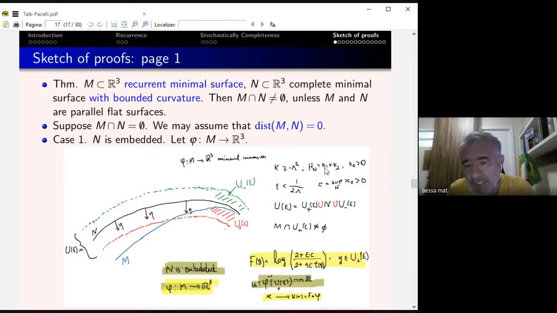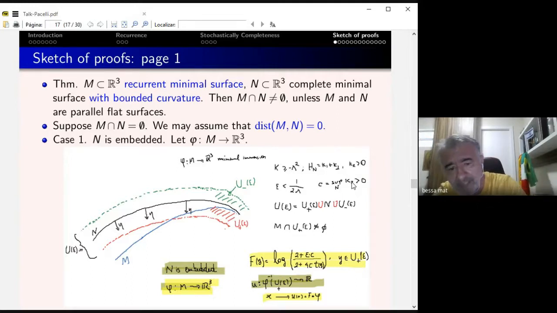The mean curvature is K1 plus K2, and since N is minimal, K1 plus K2 is 0. Let's say K2 is positive. Since the curvature is bounded, let C be the supremum of K2. Of course, since it's bounded curvature, K2 cannot go to plus infinity. The sum of K2 and K1 is 0, but it could be just very, very big. But since the product of them is bounded, it cannot be. So C is the supremum of K2 in N.